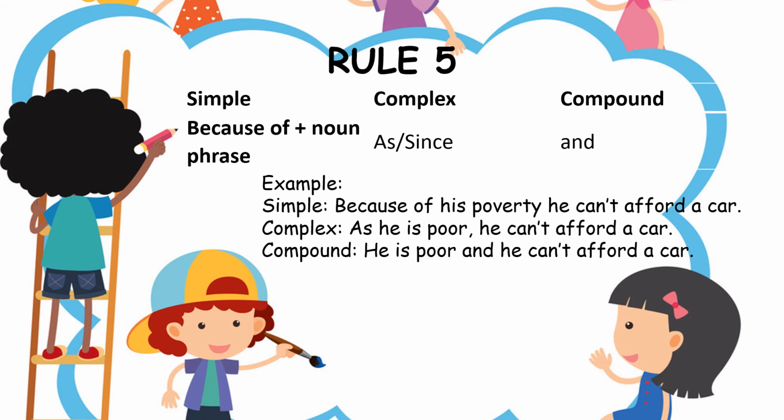Rule number 5. Simple, because of plus noun phrase. When it comes to complex, you have to use the words as or since, and compound, and. For example, because of his poverty, he can't afford a car. So, because of plus noun phrase. When it comes to complex, as he is poor, he can't afford a car. And when it comes to compound, he is poor and he can't afford a car.